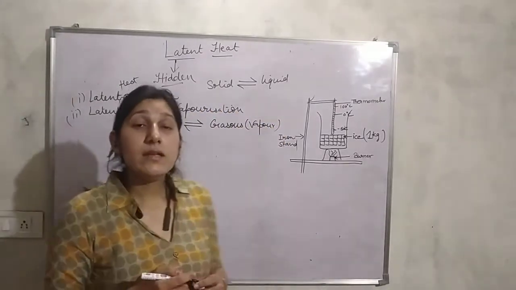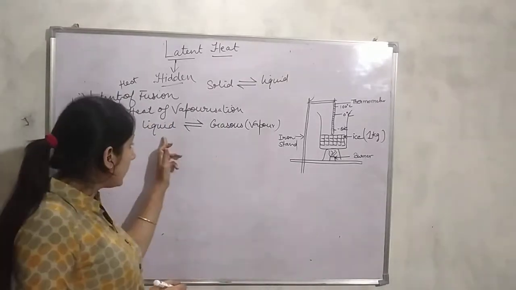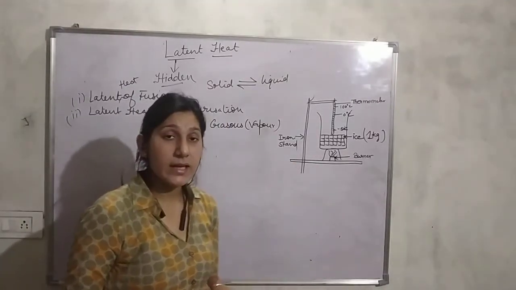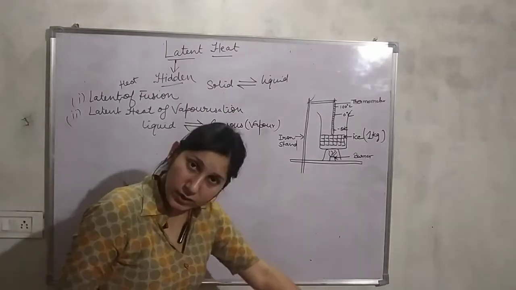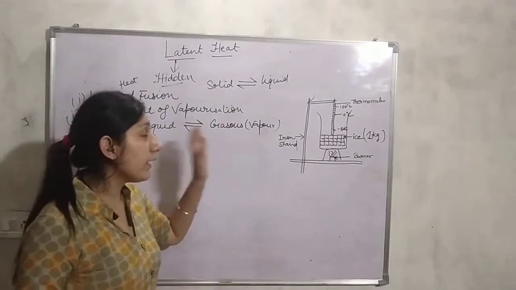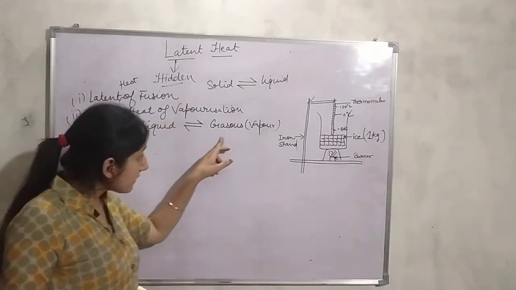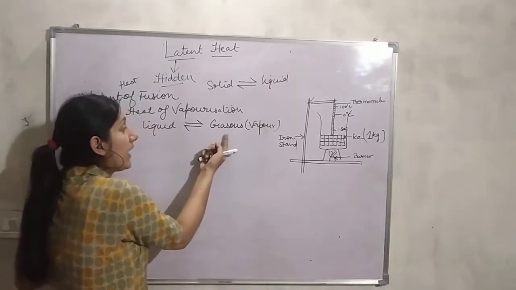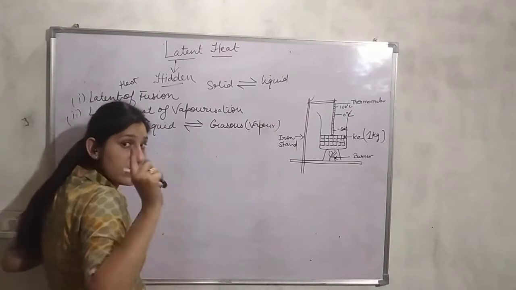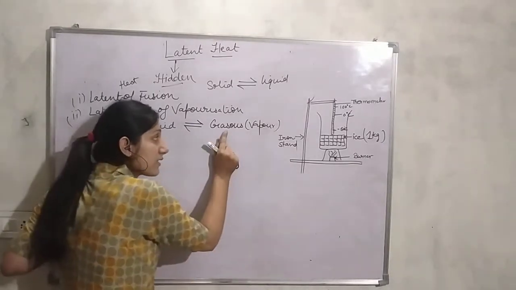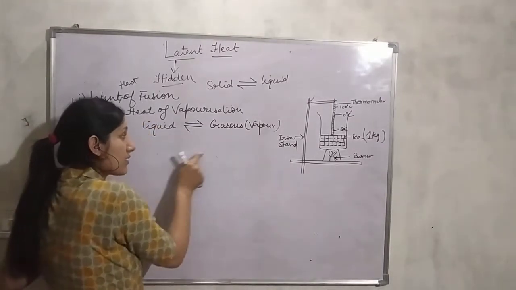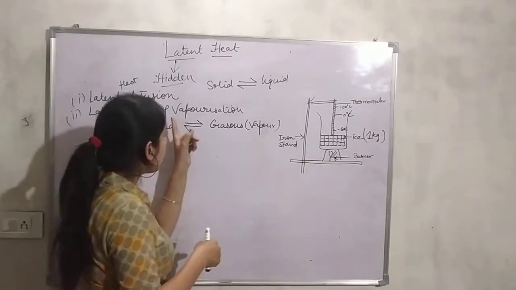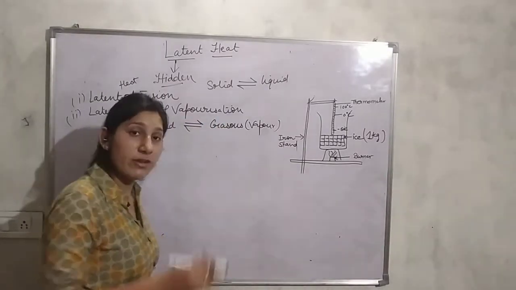Again, when a substance converts from liquid into gaseous, then latent heat is given to the liquid, and when a substance condenses back, we all know that the process of conversion of gaseous substance into liquid is known as condensation. So when a substance condenses from gaseous state to liquid state, then the same amount of latent heat of vaporization is